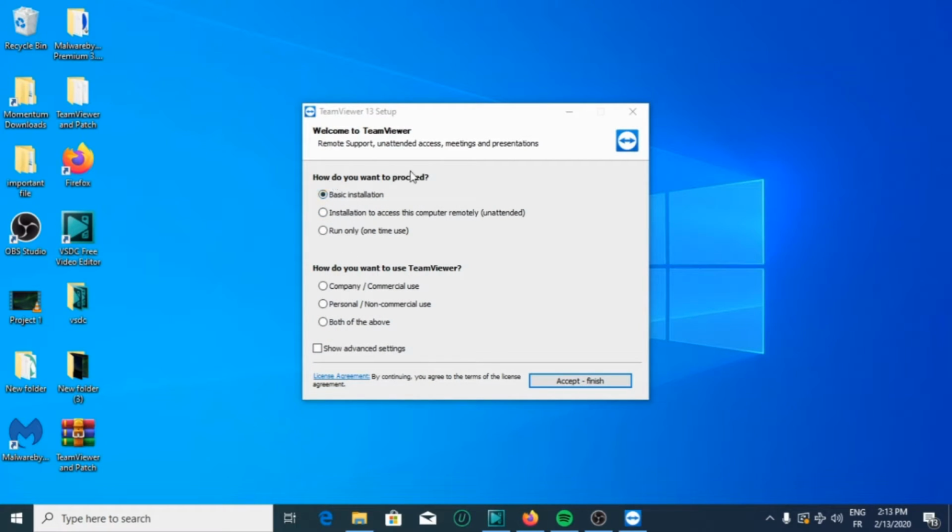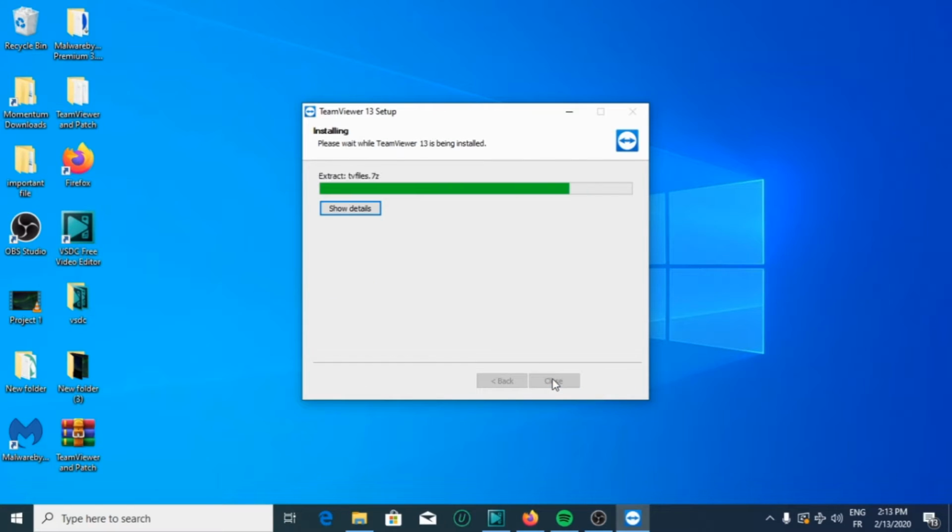Basic, how do you want to proceed? Click on basic installation. And how do you want to use TeamViewer? In my case, I will choose personal, non-commercial use, then accept, finish.